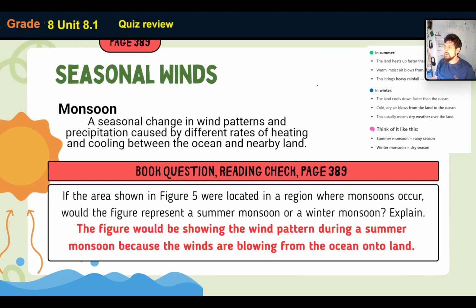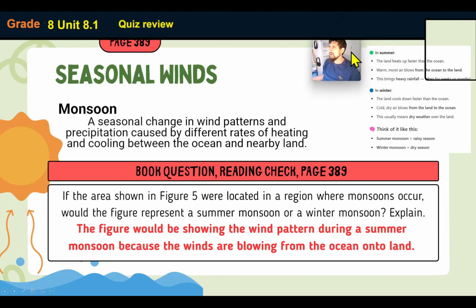So in the summer, the land heats up faster than the ocean. Warm, moist air blows from the ocean to the land. Okay, from the ocean to the land. This brings heavy rainfall, often for weeks on end. Okay, it's quite crazy actually. The land cools down in the winter. The cold air blows from the land to the ocean. So it's the other way around.